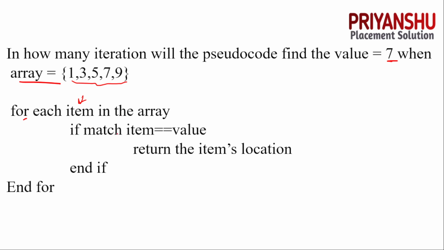Whenever the item is matched with the value, which is 7, at that time we return the item location. As you can see here, we have a 7, with indexes 0, 1, 2, 3 and 4. At the third index the item is present. So the answer is 3 for this pseudocode. This answer is clear. Let's move to the next question.